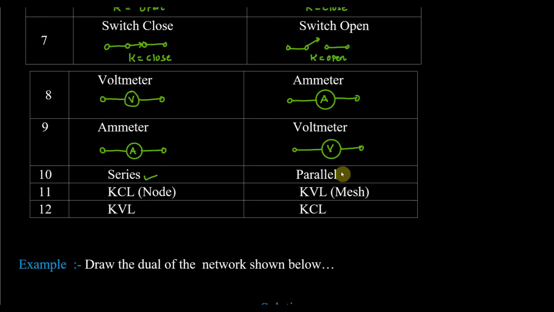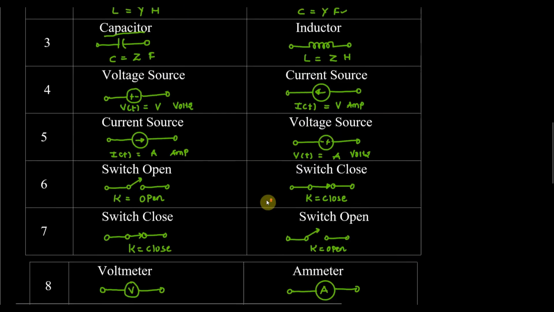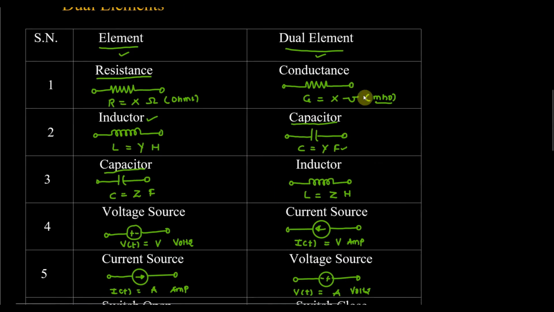And apart from that, I have written a few other duals. If there is a series connection, its dual will be the parallel connection. If there is a node, then its dual will be the mesh, or vice versa. If there is a mesh, there is a node. And if there is a KVL equation, its dual will be the KCL equation. So in that way, I have listed all the electrical elements and their duals. Here you can see that I have listed 12 basic elements. So if you remember these 12, you can solve any numerical of dual network.